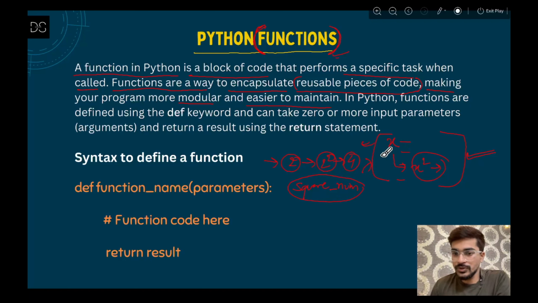So when someone asks you again to call that logic, you will not again write this code, you will simply give them the function name square num. So he will just take the square num function name and pass any number, let's say 5. This will give an output of 5 squared equals 25. That means you have encapsulated this piece of code and you call this concept a function, and you have given the function a name, square num.